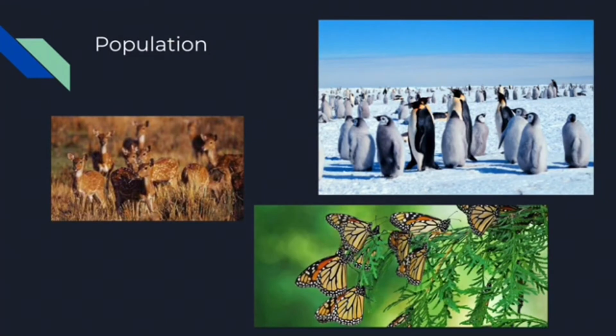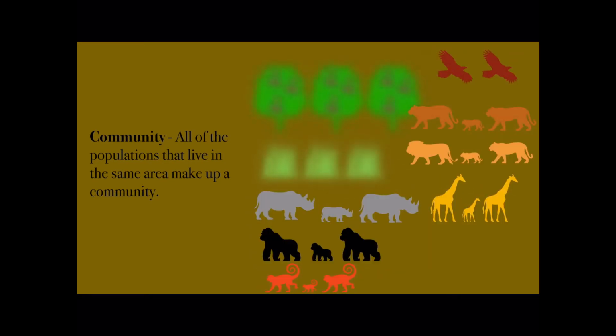A population is a collection of the organisms of the same species that live in the same area and that can interbreed. An example of a population is the painted wolves living in Gorongosa National Park in Mozambique. Populations are composed of organisms and can form communities. Our next level of organization is a community. A community is all of the populations that live in the same area, such as all of the animal and plant populations. Our next level is an ecosystem.